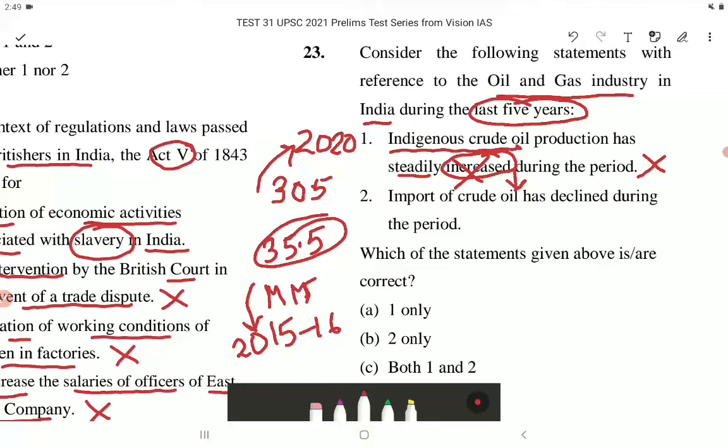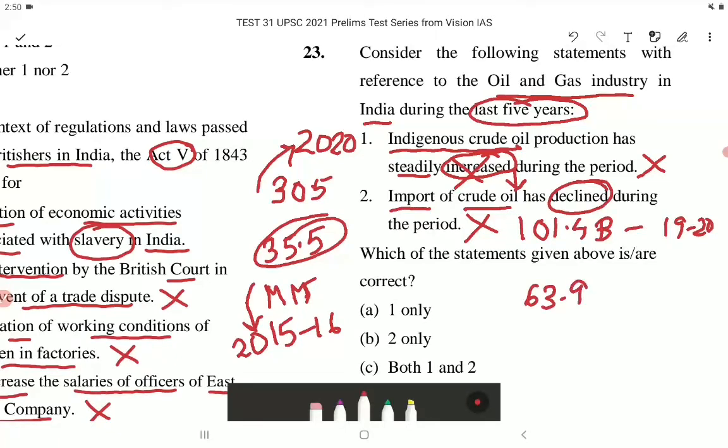So this is incorrect. Statement 2. Import of crude oil has declined during the period. This is incorrect. So crude oil import rose sharply to US dollar 101.4 billion in 2019-20 from US dollar 63.9 billion in 2015-16.